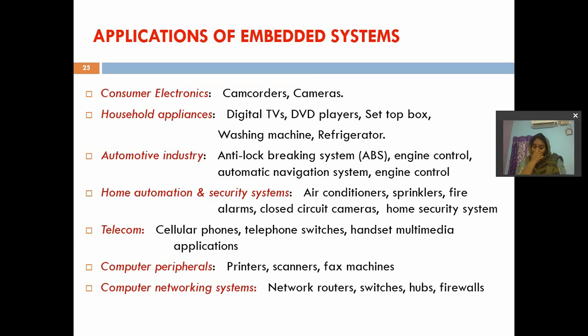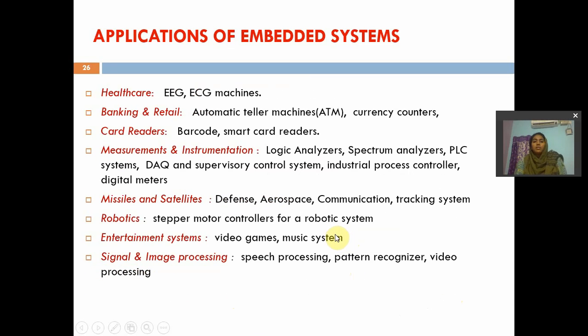In telecommunications, like cellular mobiles, phones, handset multimedia applications. Computer peripherals like printers, scanners, fax machines. Next, computer network systems like network routers, switches, hubs, firewalls, and healthcare. Nowadays most of the healthcare devices use embedded systems, like ECG machines, EEG machines. Also ATM machines, currency counters, card readers like barcode and smart card readers, in shops.